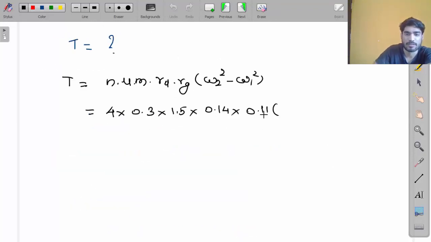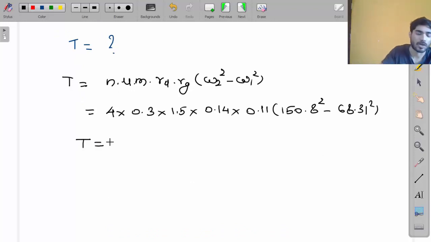Omega 2 is 150.8 and omega 1 is 68.31. So from here you will get the value of torque. Solve this and find the value of torque. So 4 into 0.3 into 1.5 into 0.14 into 0.11 into 150.8 square minus 68.31 square. So what are you getting? 501.02 Newton meter. I have put these values in meter, so Newton meter.